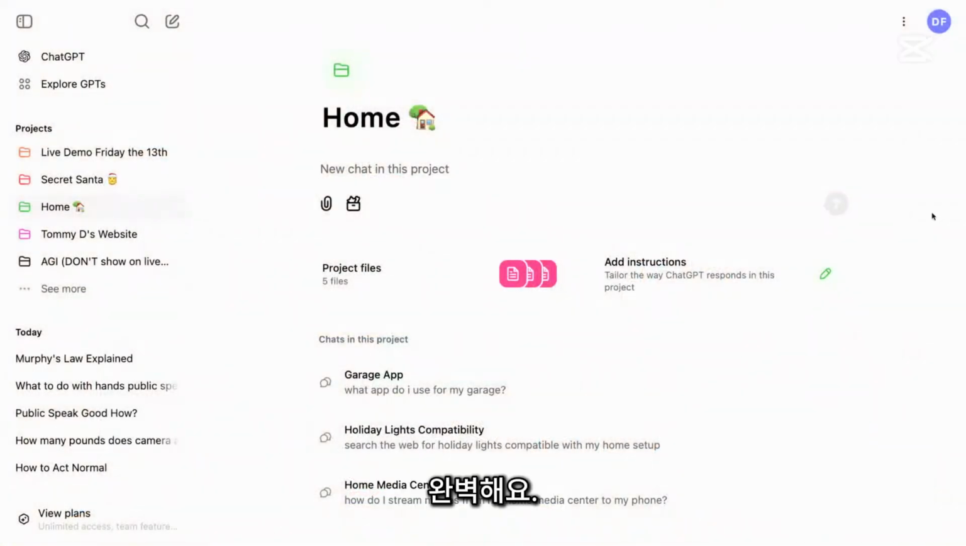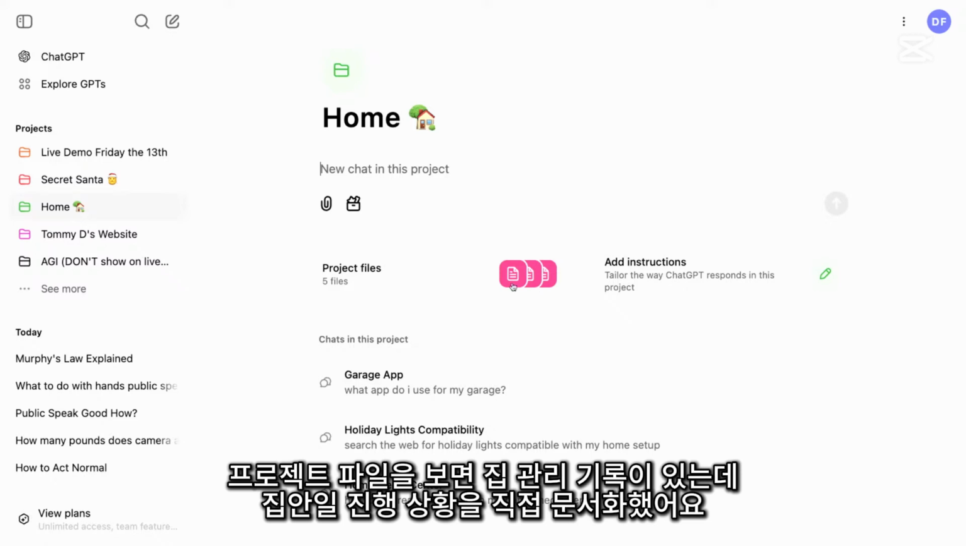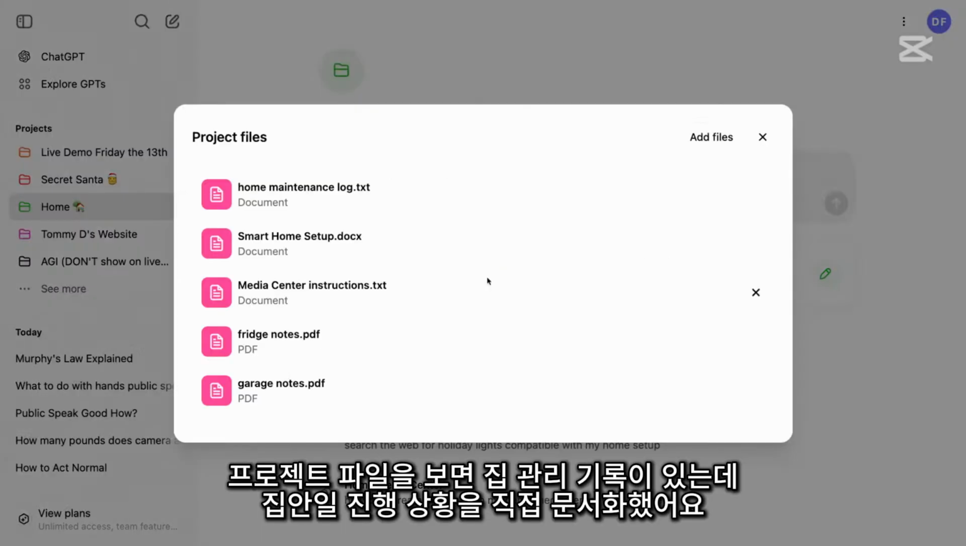I'm in home, perfect. Okay, so I have a home maintenance project, and I use it to keep track of things that are around my apartment that I can't remember how to do or if I've done it or anything. So if I look in the project files here, I have a home maintenance log, which is when I've done tasks that I need to do around the apartment.